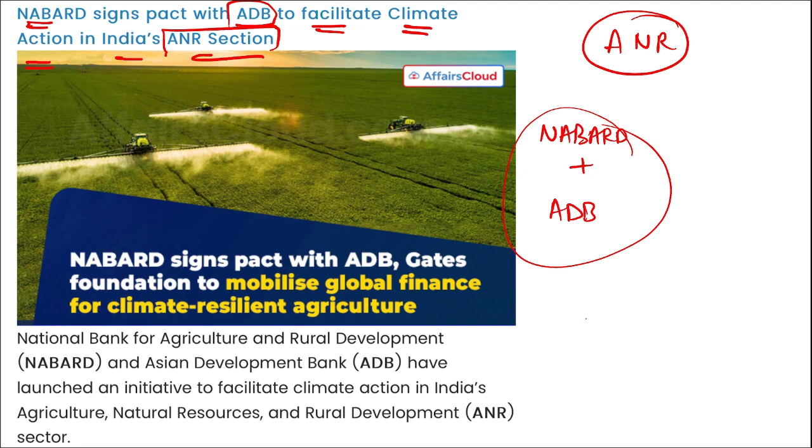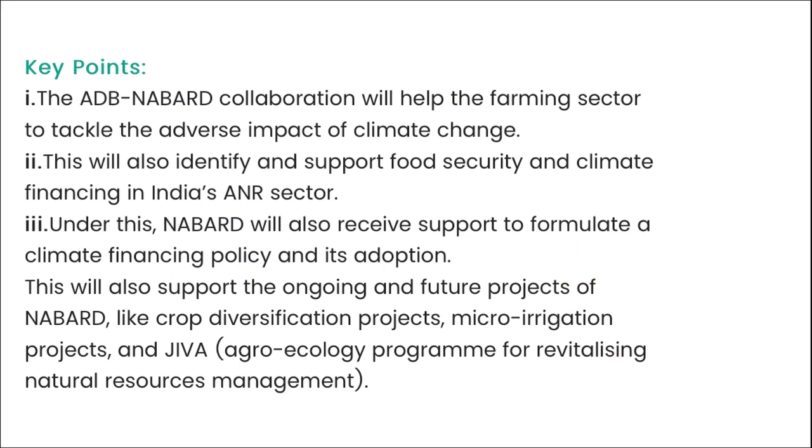Also, apart from this, remember under this initiative, NABARD has collaborated with the Bill and Melinda Gates Foundation, an NGO established by Bill Gates along with his wife Melinda Gates. It was to establish a technical support unit to address climate change and also to develop the rural livelihood sector in India. Mark this. Apart from this, the ADB NABARD collaboration will help the farming sector tackle the adverse impact of climate change.